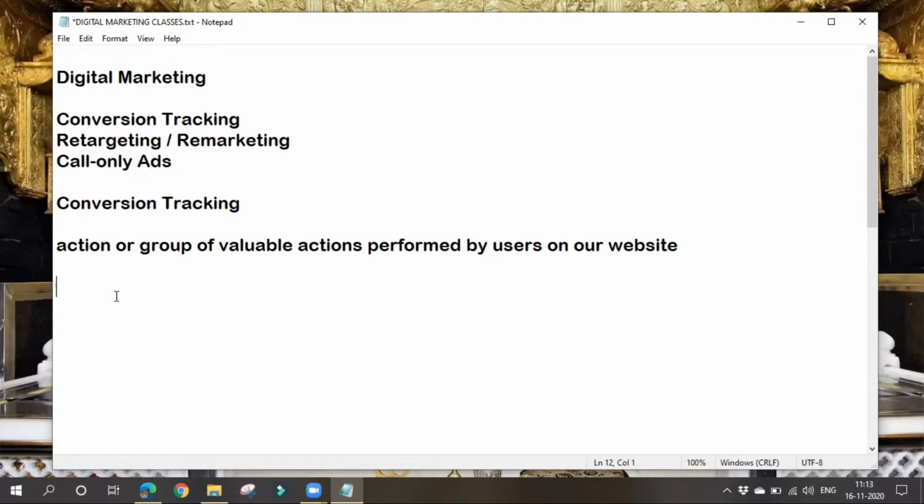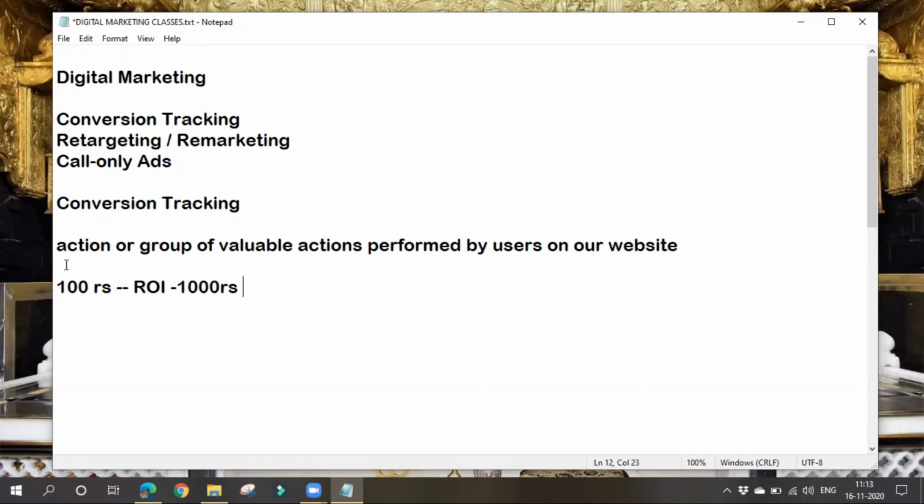By this conversion tracking we can also understand our return on investment: how much we are investing, and in return how much we are getting through ads, how much profit we are getting by running these ads. For example, I might have invested 100 rupees on ads. Then how much did I get in return? Return on investment, how much am I getting? If I get 1000 rupees in return, there is a good profit, right? I invested 100 rupees and I'm getting 900 rupees as profit. So this is somewhat better.